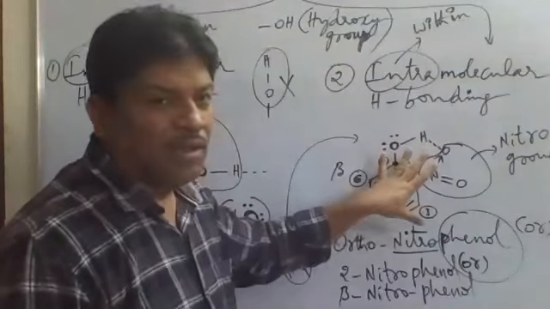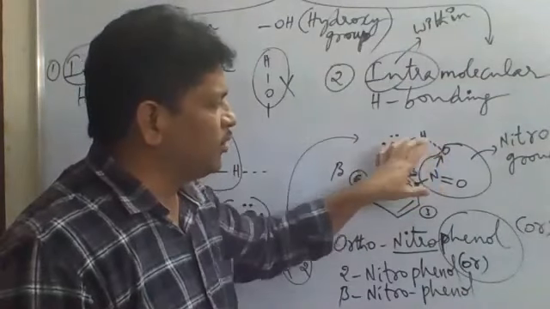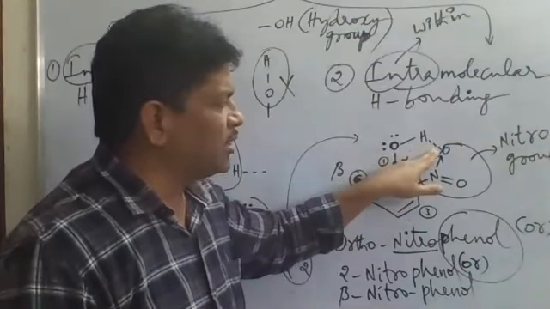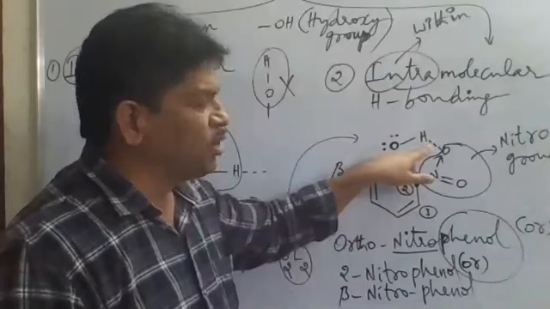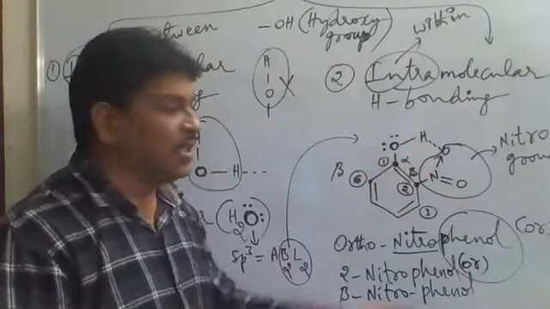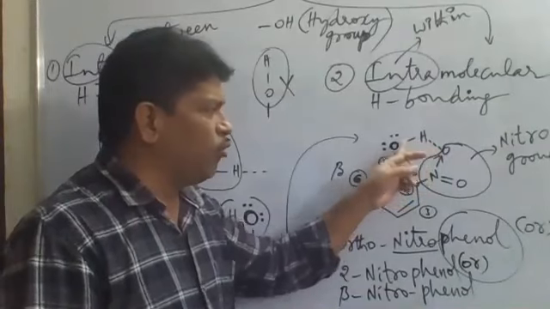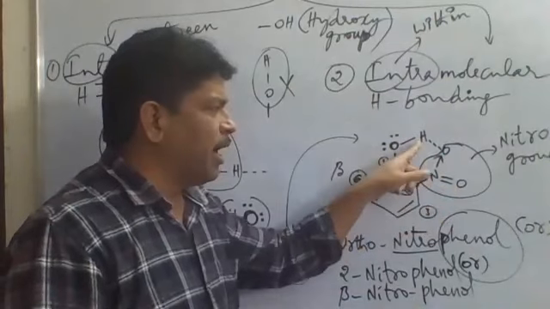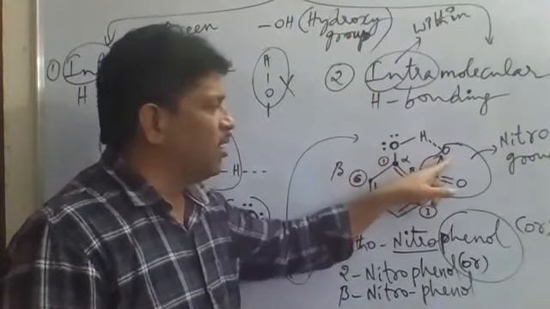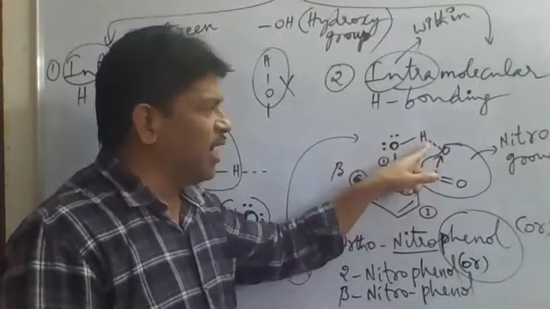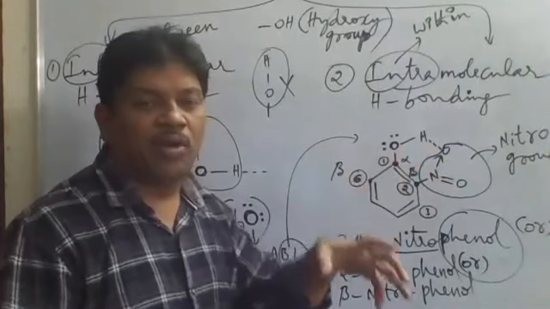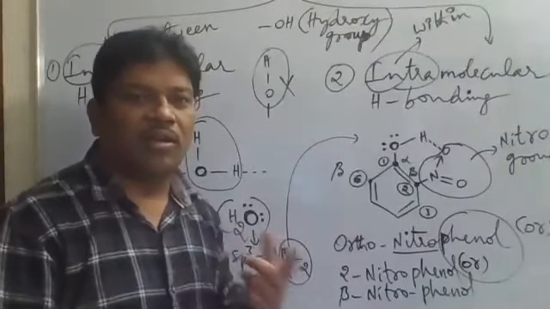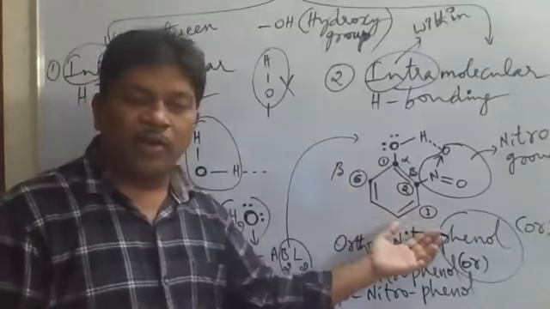So within the same molecule, between two atoms of the same molecule, hydrogen bonding is there. How to represent hydrogen bonding? With dotted lines, generally 3 dots. So like this, hydrogen bonding is between the hydrogen atom of the OH group and the oxygen atom of the NO2 group. Within the same molecule, hydrogen bonding is called what? Intramolecular hydrogen bonding.